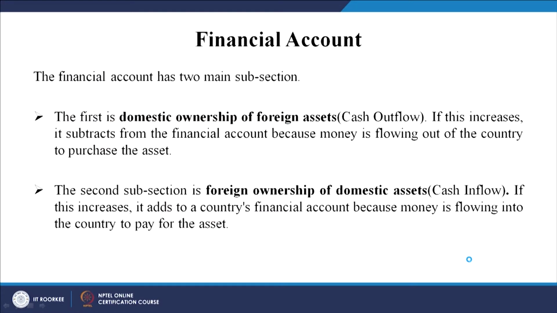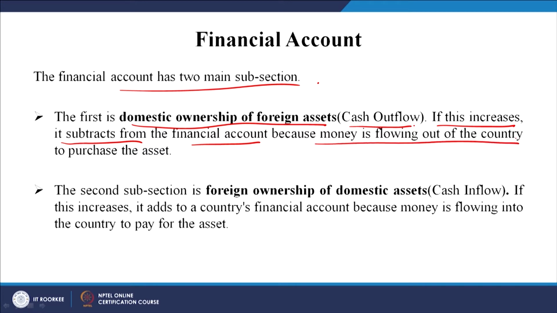Okay. Now, the financial account has two main subsections. The first is domestic ownership of foreign assets, which is cash outflow. If this increases, it subtracts from the financial account because money is flowing out of the country to purchase the assets. As I said, if you want to put up a plant in Africa, to purchase that asset, money is flowing out of the country. The second section is the foreign ownership of domestic assets, which is the cash inflow.